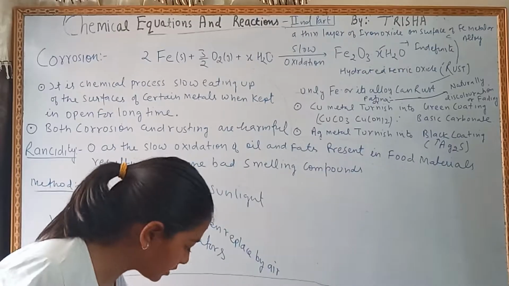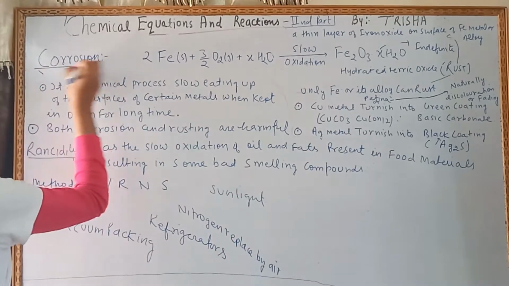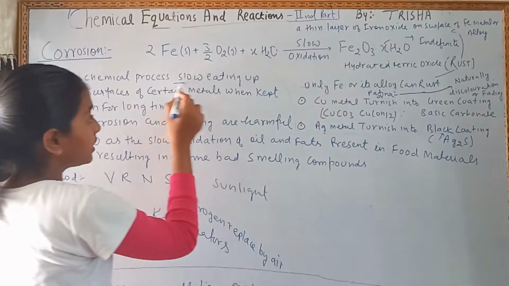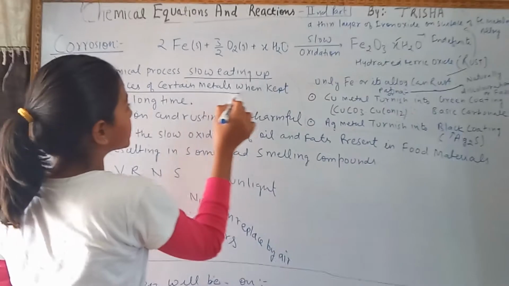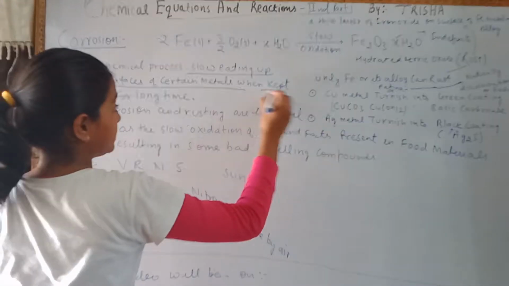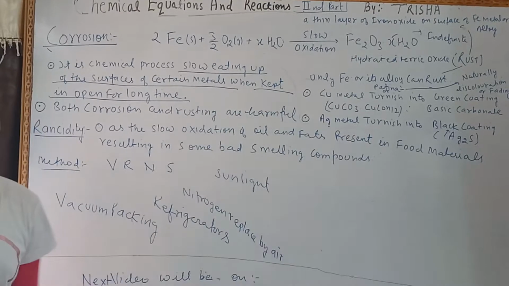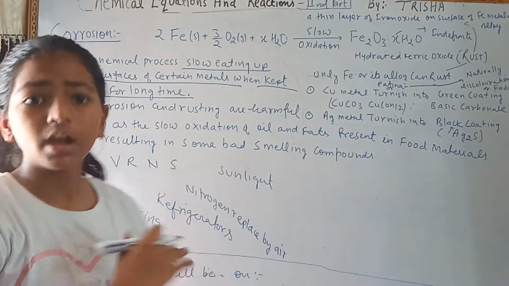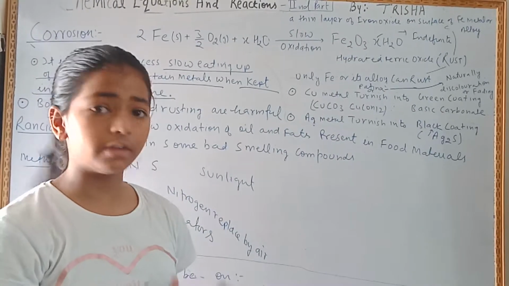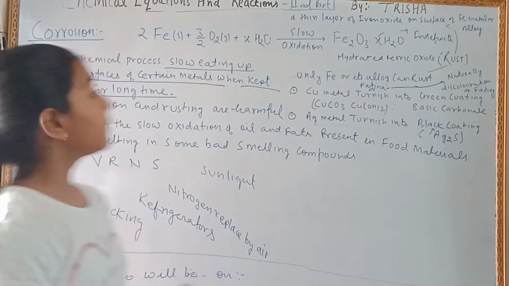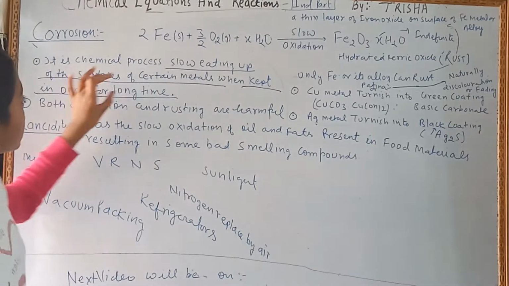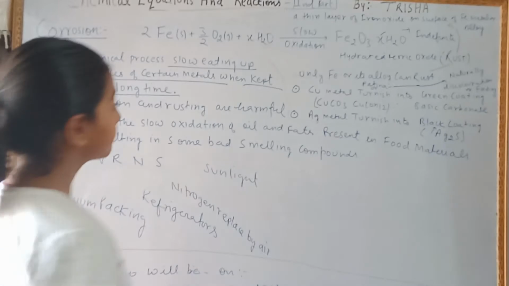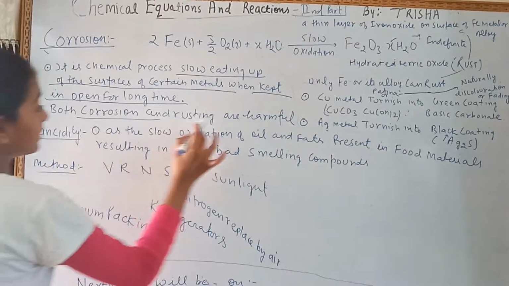First topic is corrosion. What is corrosion? Corrosion is a chemical process of slow eating up of the surfaces of certain metals when kept open for a long time. Corrosion means a covering of some unwanted or undesirable components which slowly eat up the surfaces of certain metals when they are kept open for a long time. Both corrosion and rusting are harmful.